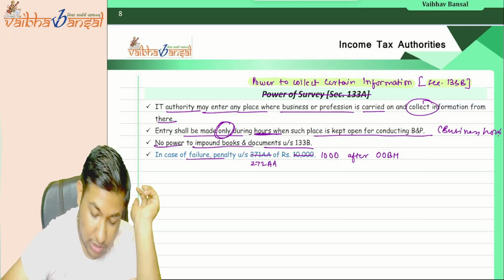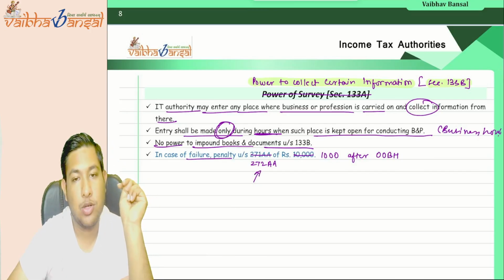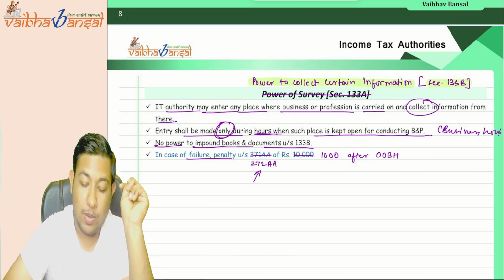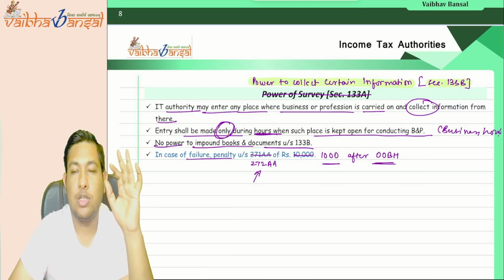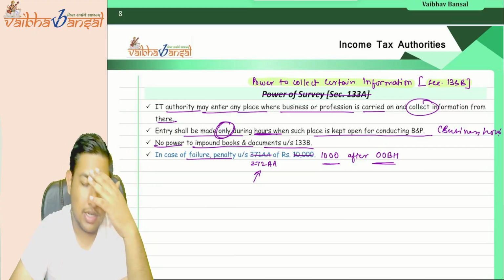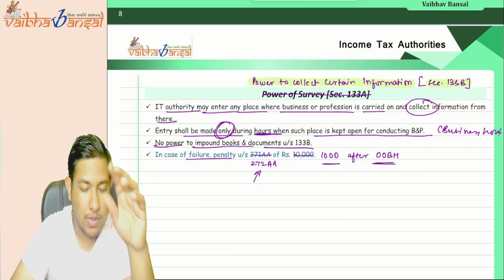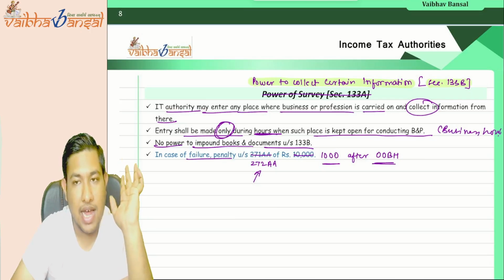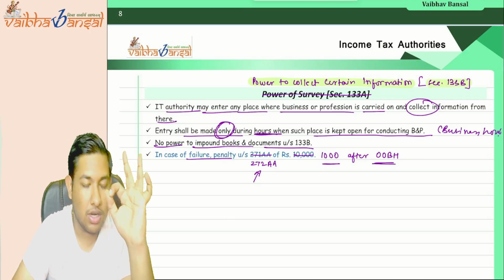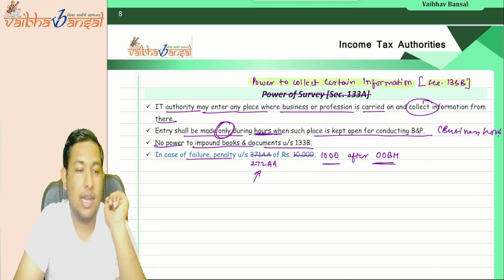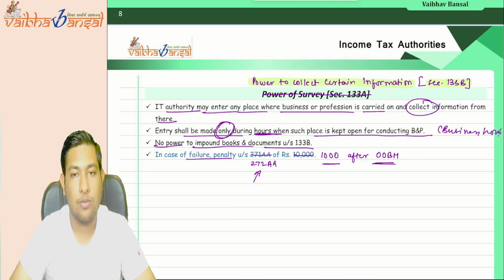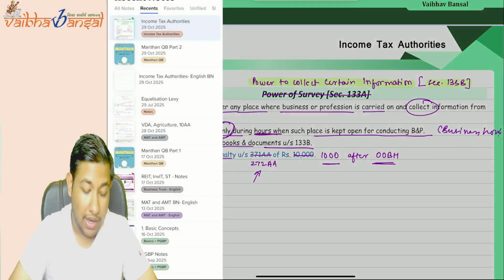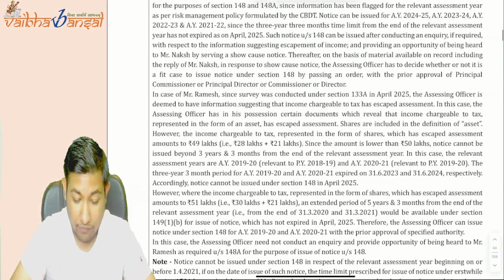Okay, and if there is a case of failure, the penalty under section 272AA will be 1000 rupees after giving an opportunity of being heard. So for collection of certain information under section 133B, you can enter during the business hours. You can collect the information. You cannot retain or impound the books, and if there is a penalty, then the penalty will be 1000 rupees after giving the opportunity of being heard. This is all the questions that we have to do.